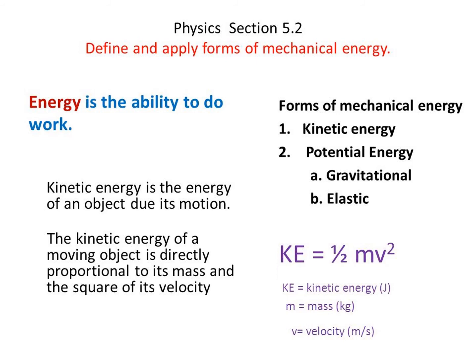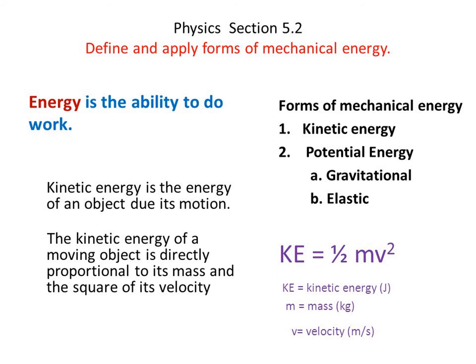The dimension of energy is M L squared T to the power minus 2. Energy is the ability to do work. The forms of mechanical energy are kinetic energy and potential energy. Further, potential energy is classified into gravitational energy and elastic energy.